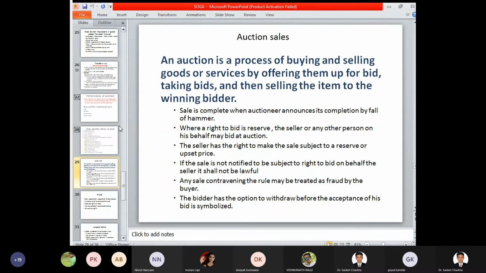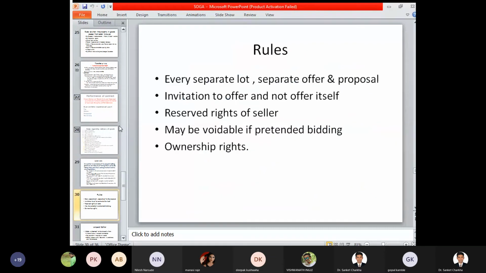The bidder has the option to withdraw before the acceptance of his bid is symbolized. So before the bid has been closed, the bidder has an option about whether to symbolize the bid or not, whether to close or keep the bid open as required. Now, what are the various rules with respect to auction sale? Every separate lot is a separate offer and proposal. The auction sale is an example of an offer and proposal, and not an example of a contract or an agreement to sell.